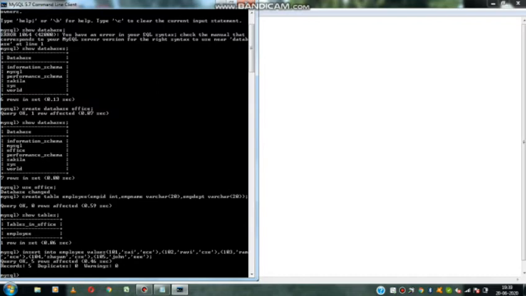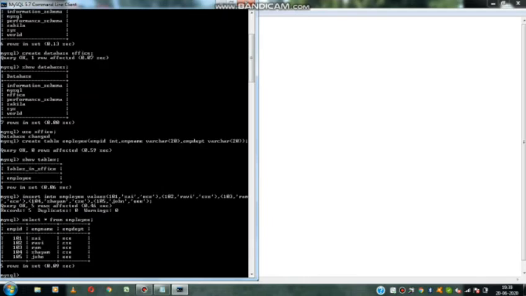So this is the use of the insert query. What is the use of the insert query? We can insert the data into the table. Now how to check whether this data is inserted or not? We have to use the select query. So select star from employee.